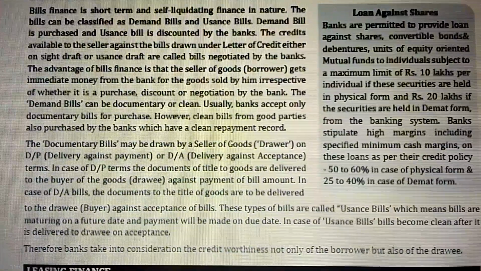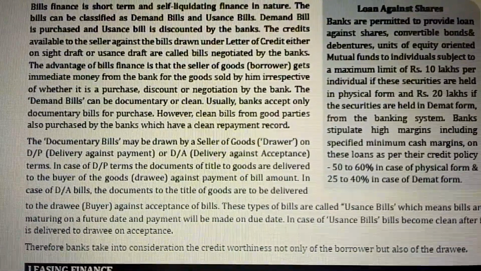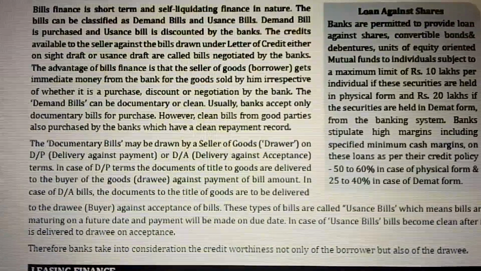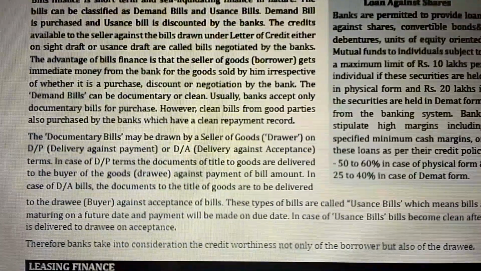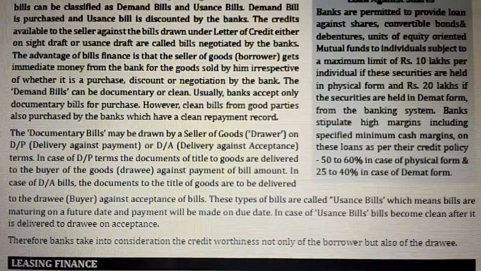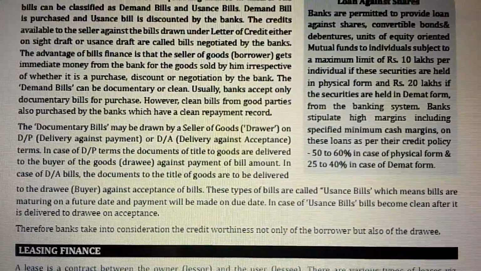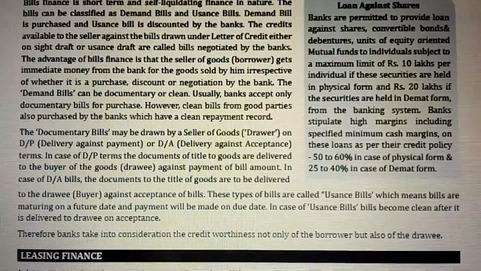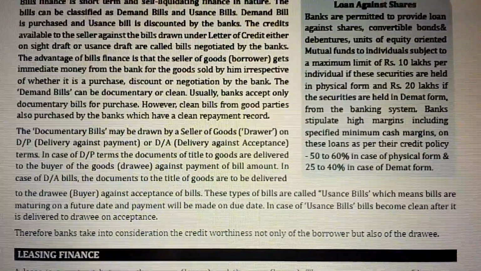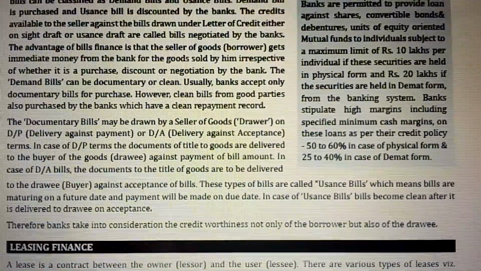In case of delivery against payment terms, the documents of title to the goods are delivered to the buyer against payment of the bill amount. In case of delivery against acceptance, the documents of title to the goods are delivered to the drawee buyer against acceptance of the bills. These are called usance bills, which means the bills mature on a future date and the payment will be made on the due date. In the case of usance bills, the bill becomes clear after it is delivered to the drawee against acceptance.